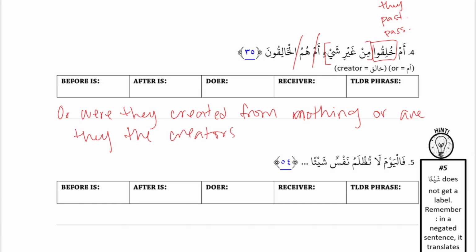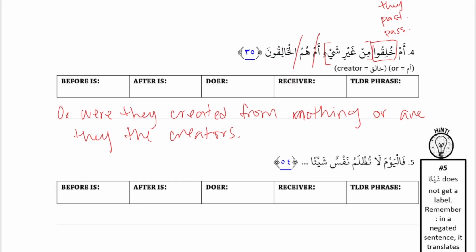So is a good way to approach questions just translate it normal and then add the question? Yeah, just like we did. Translate the sentence like you normally would and then convert it into a question. Because in Arabic it looks like nothing is shifted out of order. You just add the question word to the beginning. But in English we shift the order of the sentence when we create questions. And that's how it will always be in Arabic. You just tack the question word to the beginning and nothing else changes.